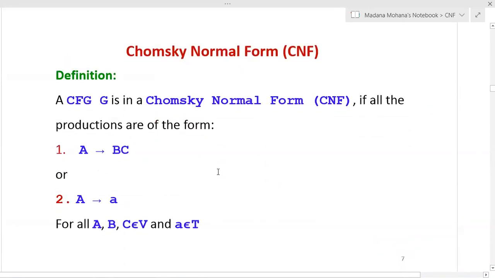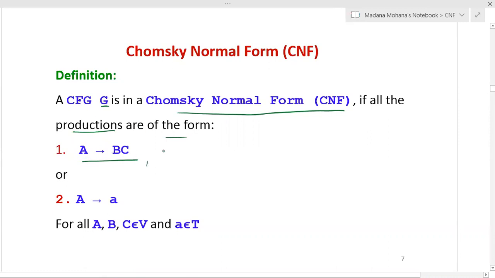Now, how to define a Chomsky normal form? Definition of Chomsky normal form: a context-free grammar G is in Chomsky normal form if all the productions are of one of the following two forms. The first one is A derives BC.